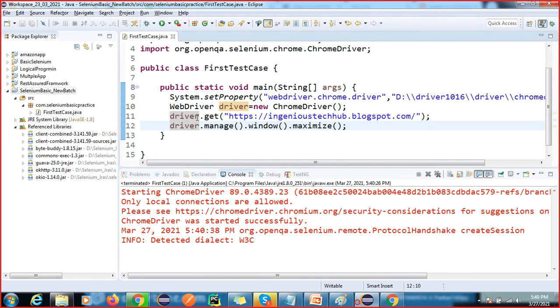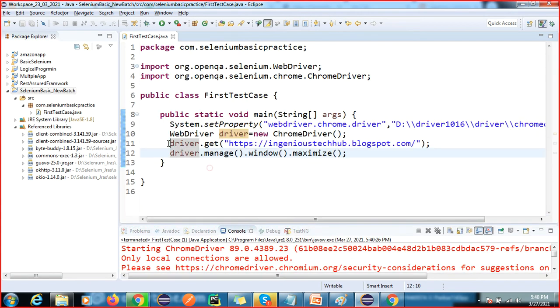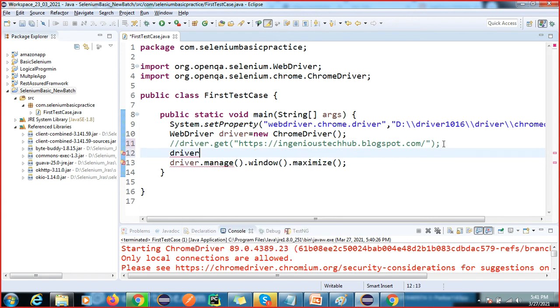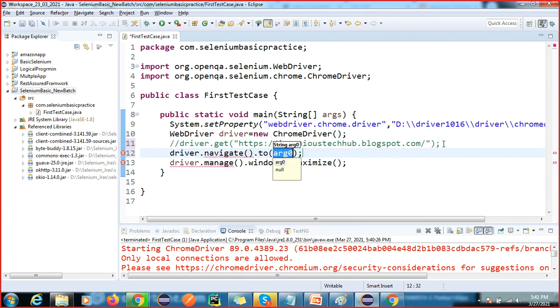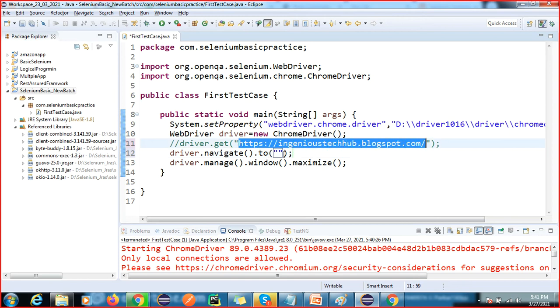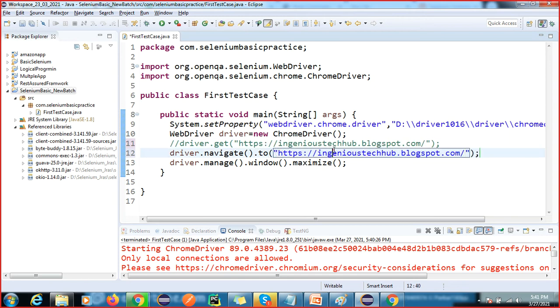So we have an alternate way to launch the browser. We can also use here driver dot navigate dot to. I will tell you the difference between get and navigate to. This is the alternate way to launch the browser.